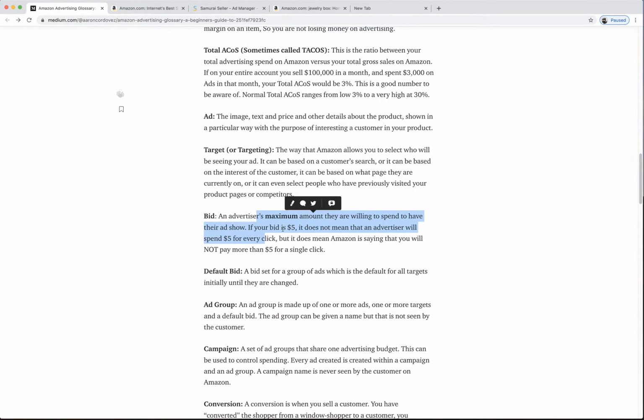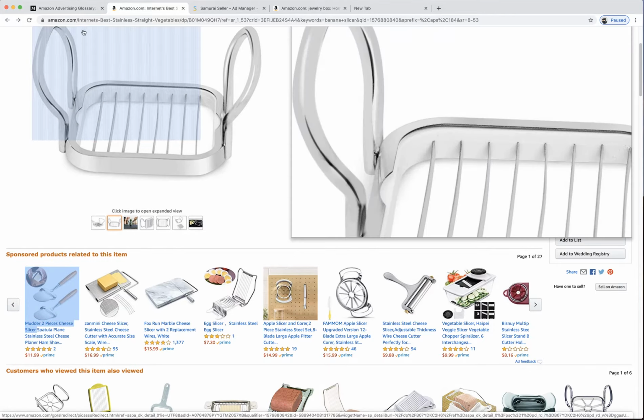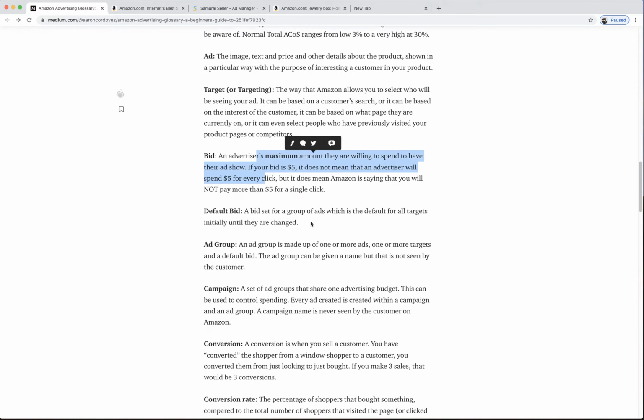And it doesn't mean you're always going to spend that amount. Even if you put like a $100 bid, now I don't recommend anybody ever put a $100 bid, but let's say he put like a $4 bid. He probably will not pay anywhere near $4. He'll probably pay $1, and we'll go over that mechanism later.